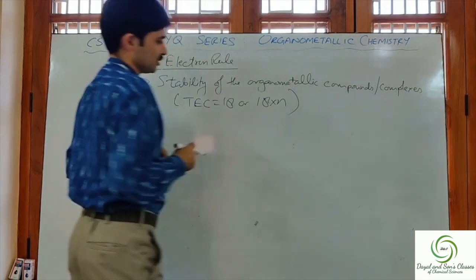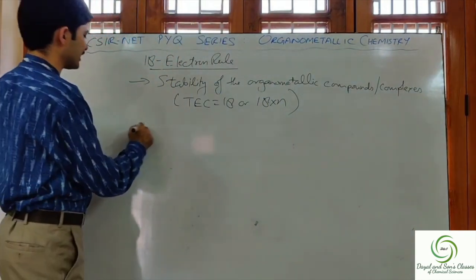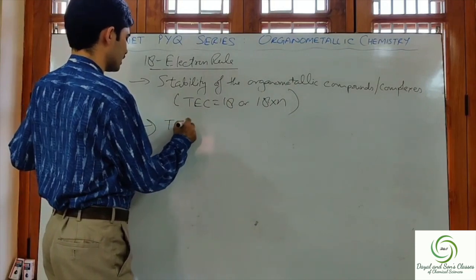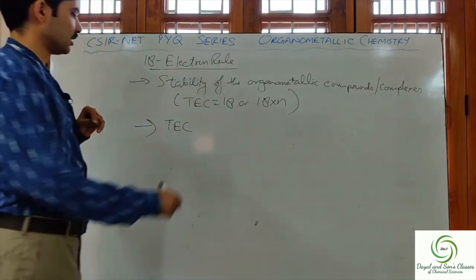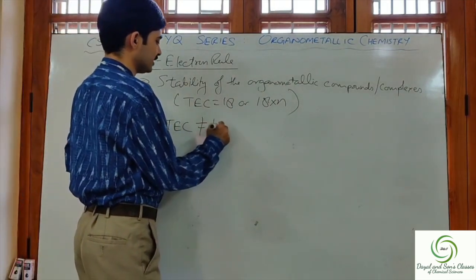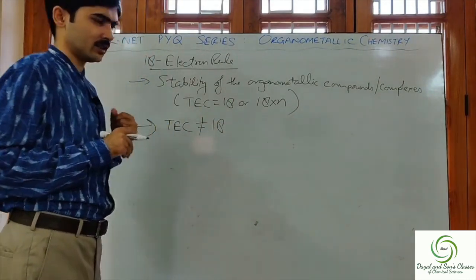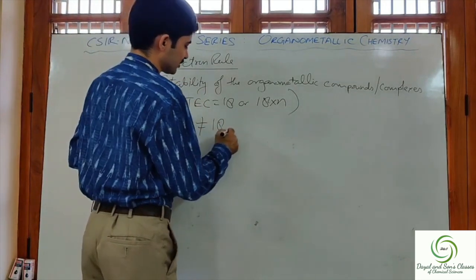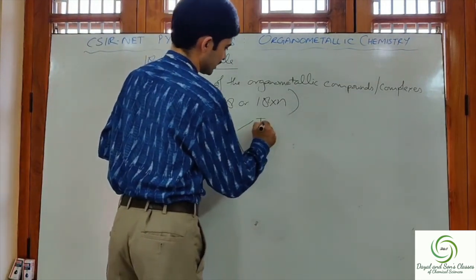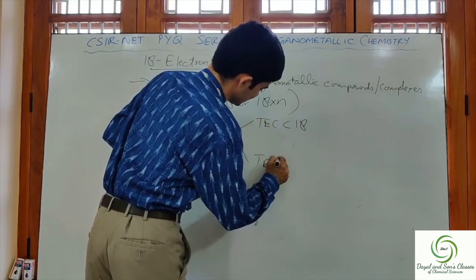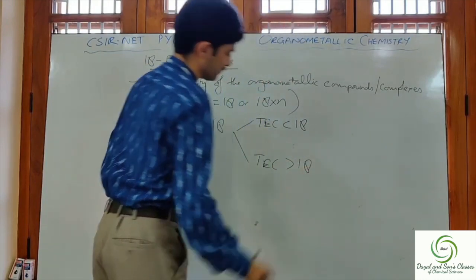Second information what we get is, if total electron count is not equal to 18, the compound is unstable, and here two situations arise. First one is TC less than 18, and second condition is TC greater than 18.